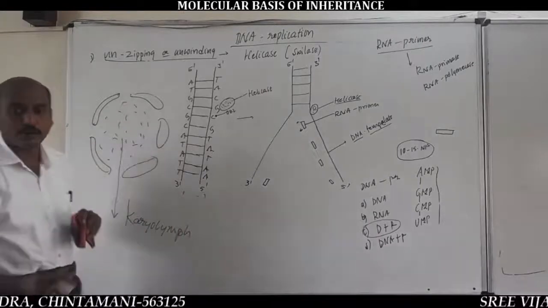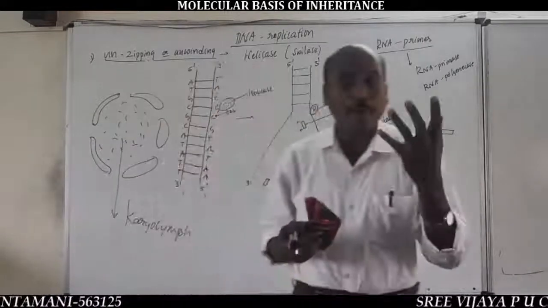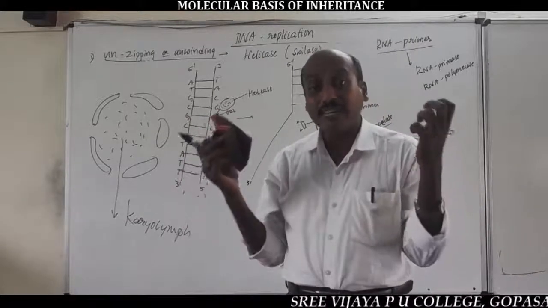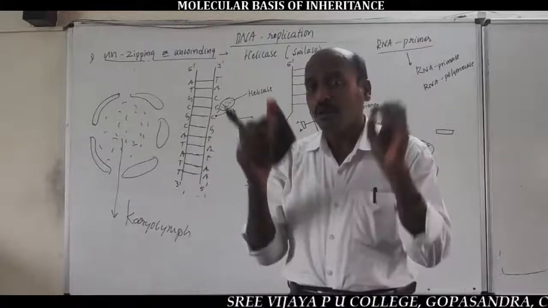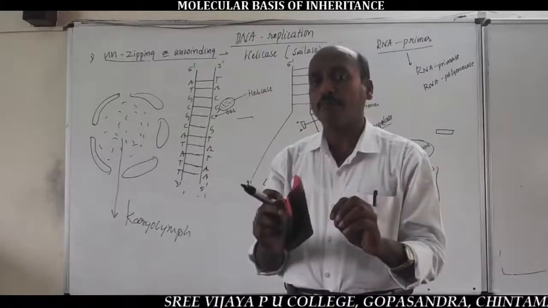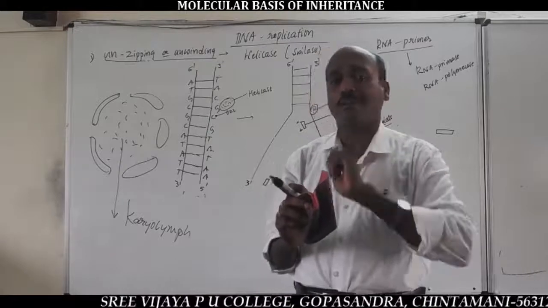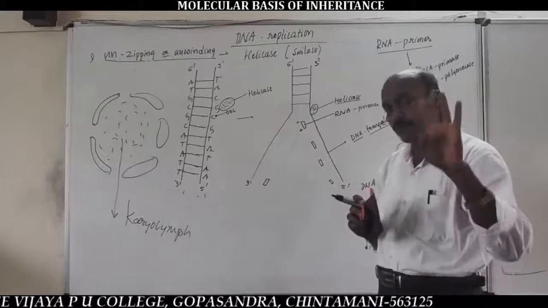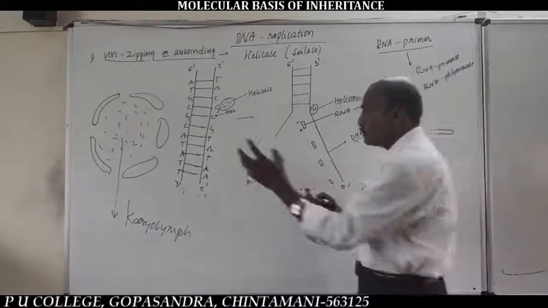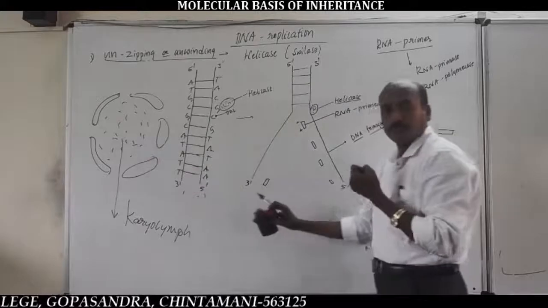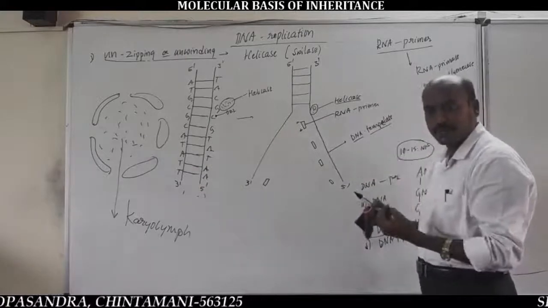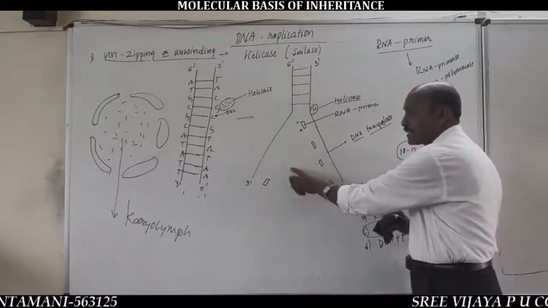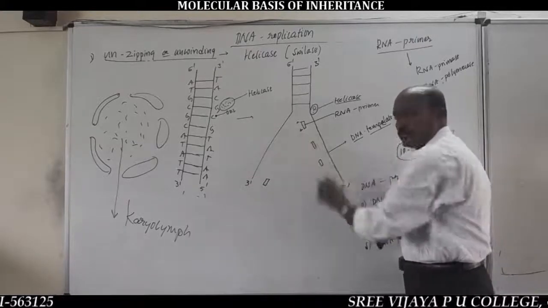Nucleoplasm is also called karyolymph. Within the nucleoplasm, there are several DNA nucleotides, countless, an infinite number, of 4 different types. The number is infinite, but the types are 4. So, from the nucleoplasm, the DNA nucleotides are collected on the old DNA template strand to synthesize the new strands.